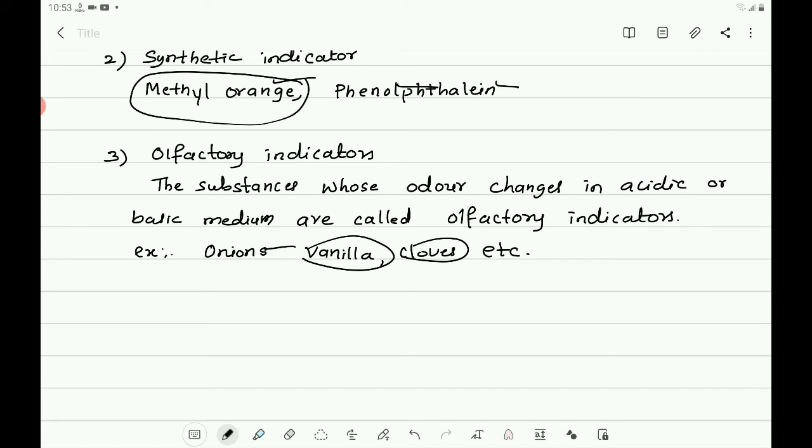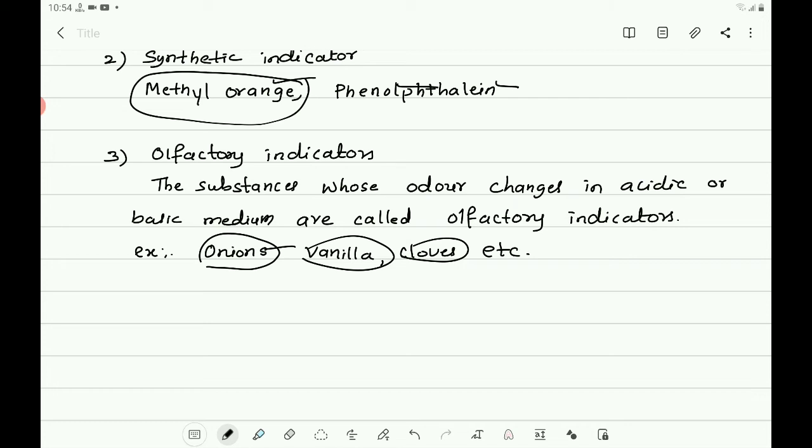The cotton strip with acidic solution, that is dilute HCl, is unable to destroy the onion smell. Onion smell remains as it is. So here onion acts as an indicator, which is called an olfactory indicator.